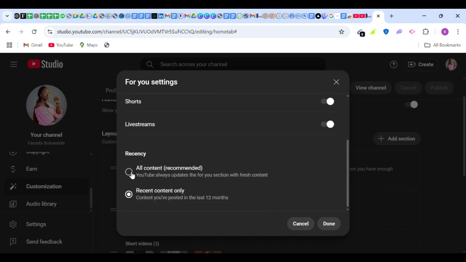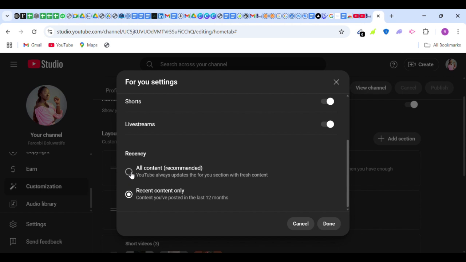Now this recency option, this all content recommended, means that YouTube is going to recommend all your content, everything that has to do with your content. It can recommend content that you've posted like two or three years ago if you've been on YouTube for a very long time, and that is not really advisable. Two years ago you might have been creating daily vlog content, for instance, and now you want to change your niche and start creating content about food, right?